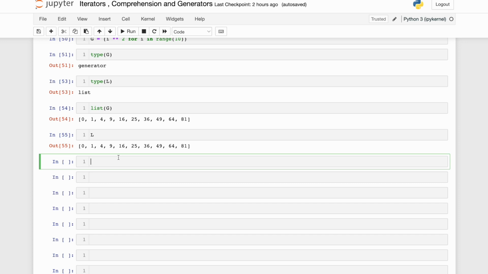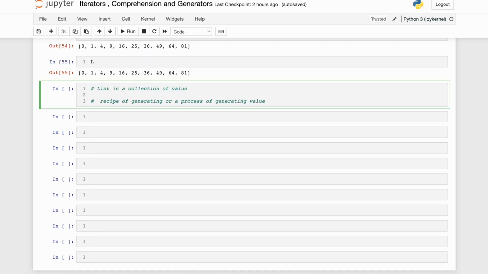So if something is too big and you have to read it, or there is a stream of data which is coming up which is infinite, right? There is no end to it, but you do not need everything at one single time, you want to process it chunk by chunk. In those cases, generator expressions or generator functions are very important and crucial. Okay, that is one of the uses of generator expressions.